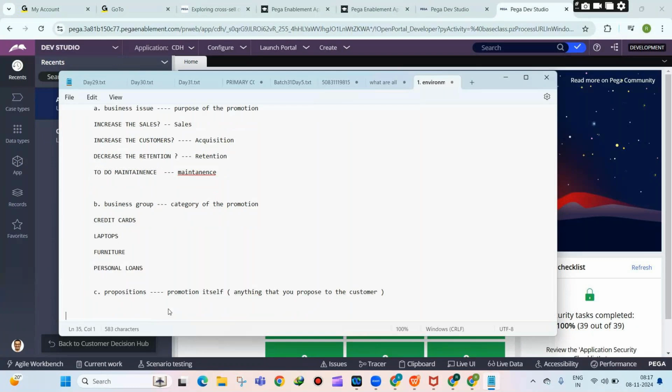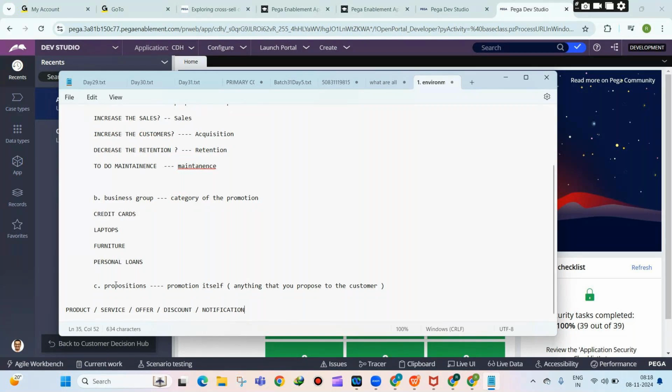The proposition can be a product, a service, an offer, a discount, it can also be a notification, or some action that the customer has to take. Whatever you are promoting, in Pega Decisioning you call it a proposition.